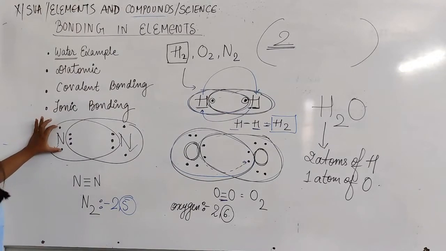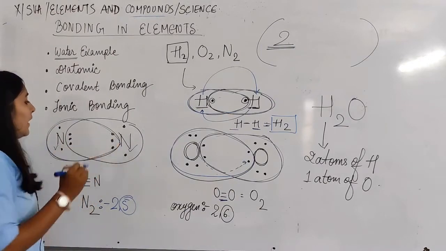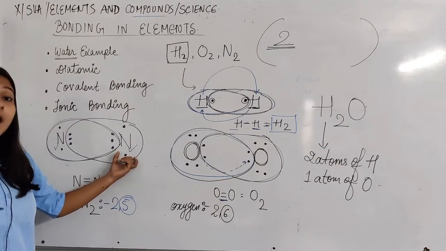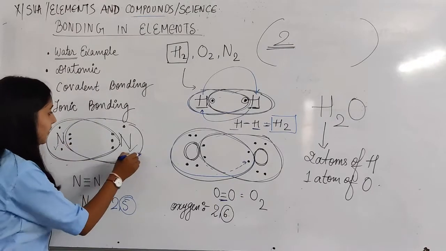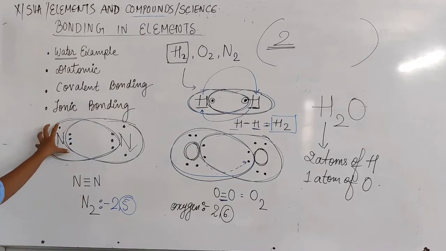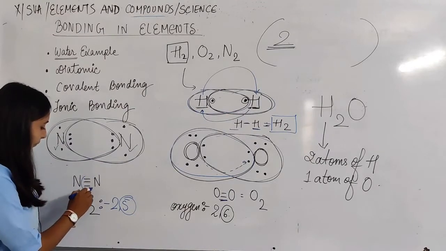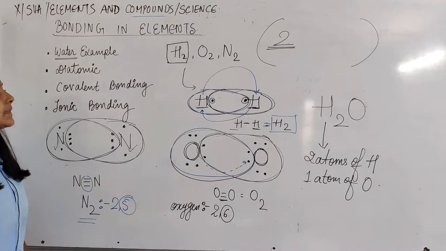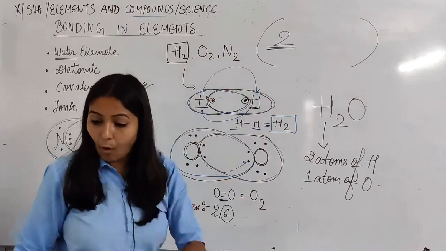Now this nitrogen requires how many electrons to complete its octet? It requires 3 electrons. So definitely it will take 3 electrons from here. Now this nitrogen requires how many electrons to get completed? Obviously it requires again 3 electrons. Okay. So the total number of electrons shared between this nitrogen is 6 electrons. Okay. So the triple bond will form and it will form N2. Okay. So you have studied how hydrogen, oxygen and nitrogen have been formed.